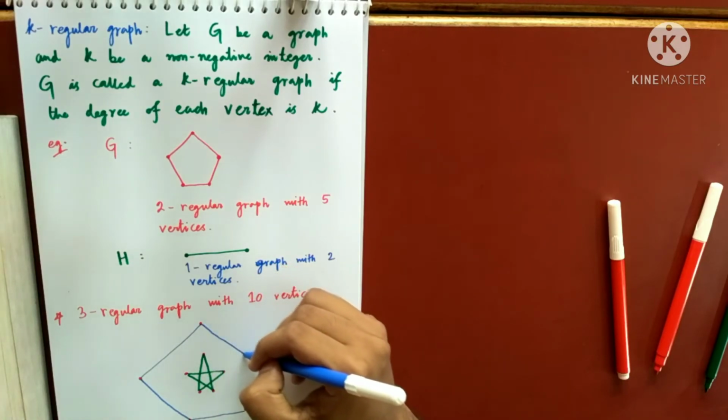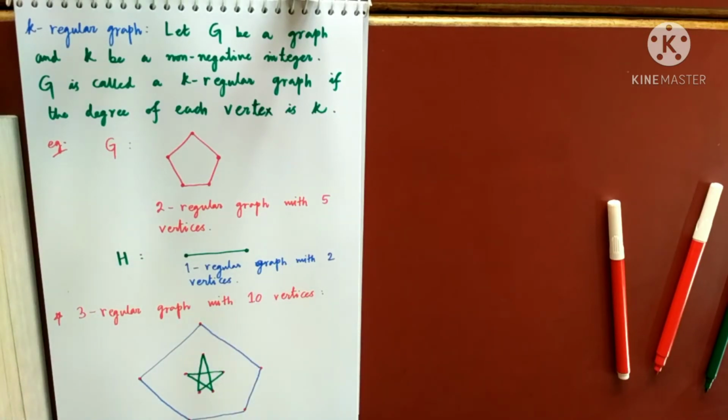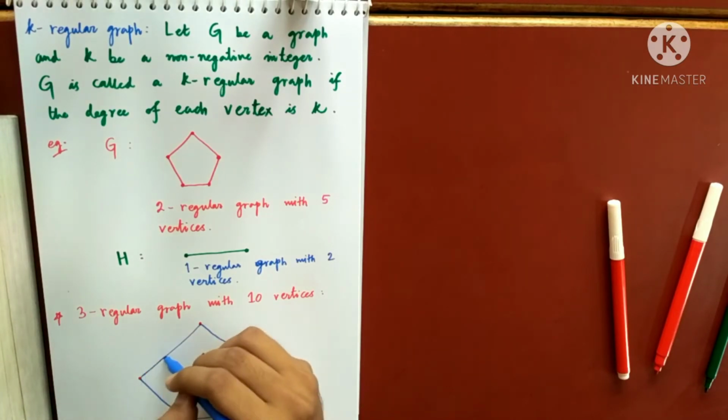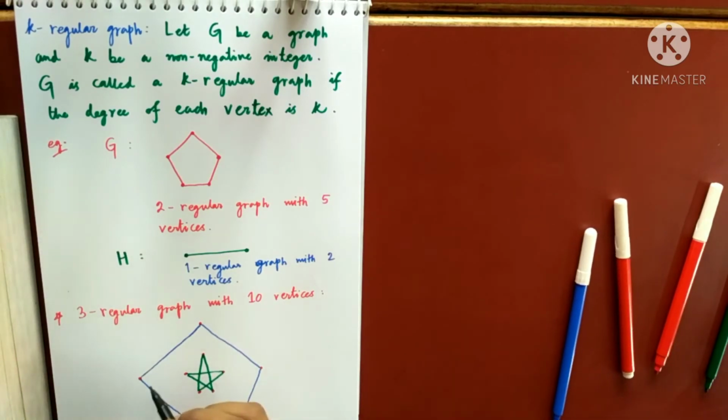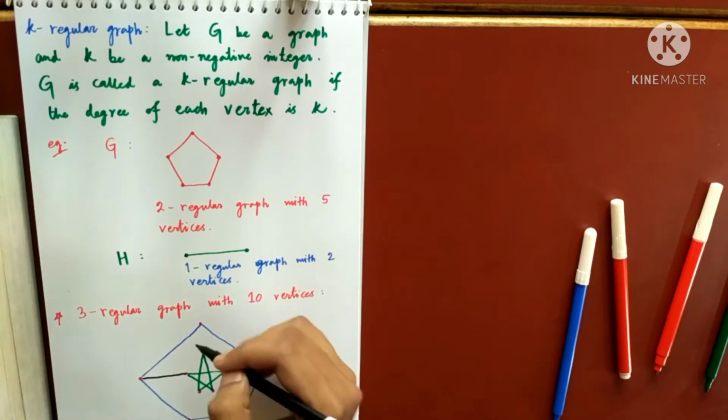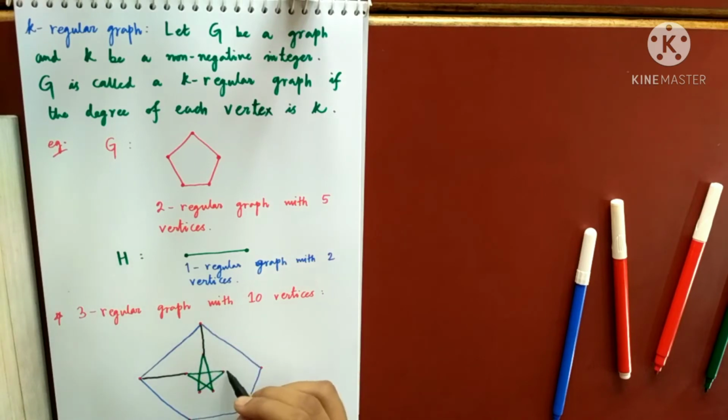Sir, it's not visible. Oh, so sorry. Just a minute. I forgot while drawing again. Yeah, and then we join this also. This with this, this with this. Seems very peculiar, but it's very interesting.